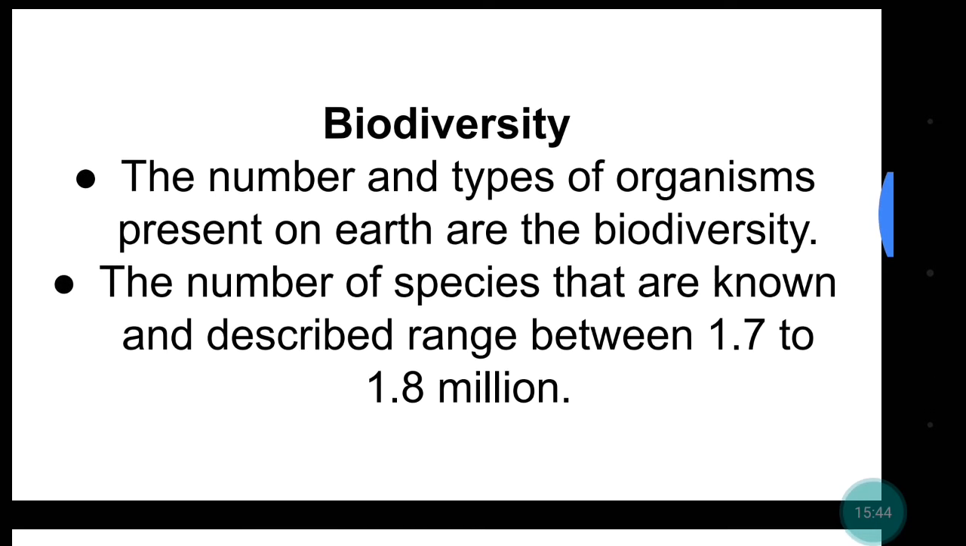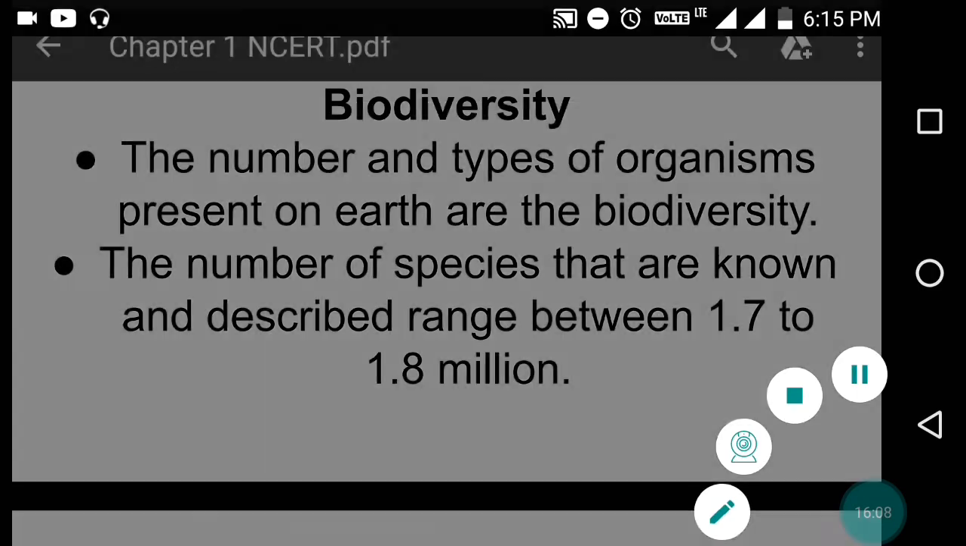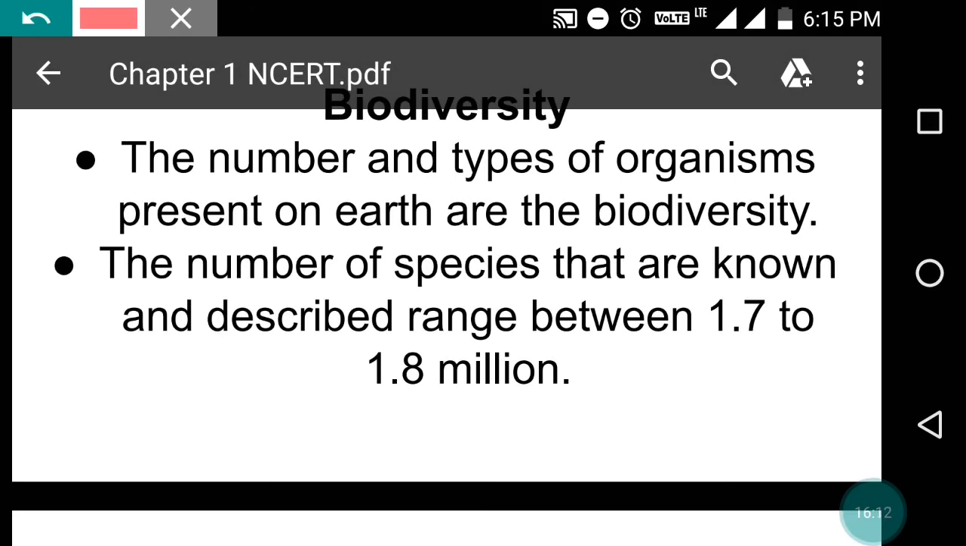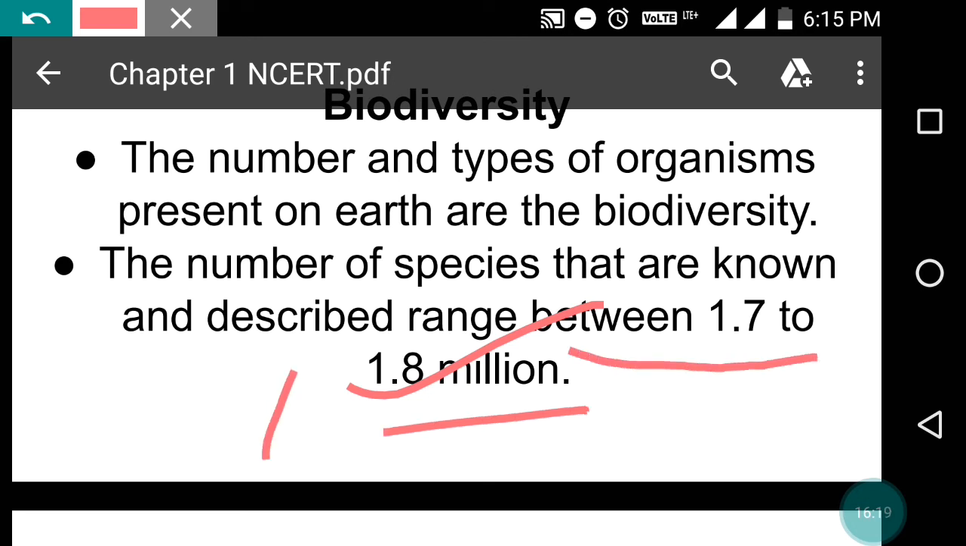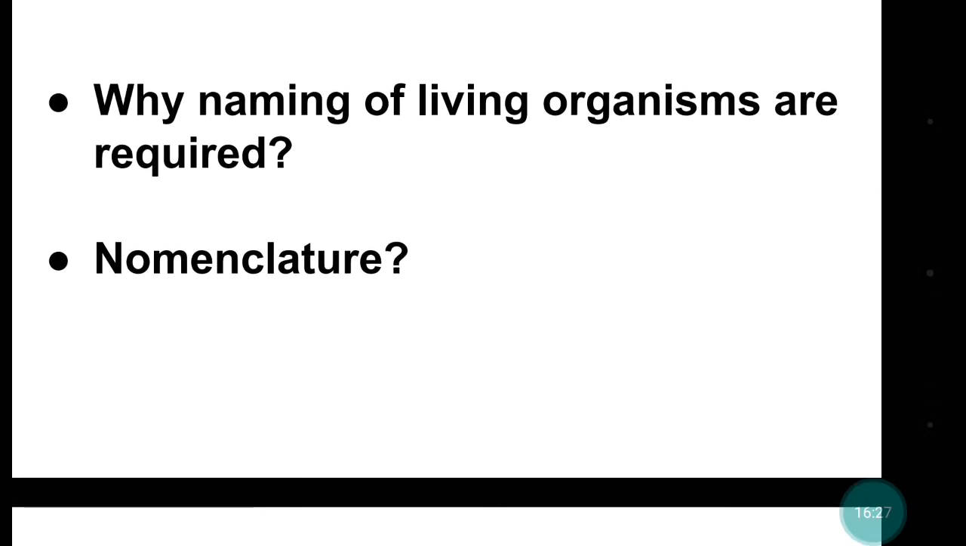Now biodiversity. What is biodiversity? You have understood the characteristics of living organisms. So when you move around, you can see various different kinds of living organisms. So the number and types of organisms present on this earth are the biodiversity. Right? So the range is 1.7 to 1.8 million. And why is naming of living organisms required? Right now you have seen that living organisms range from 1.7 to 1.8 million.